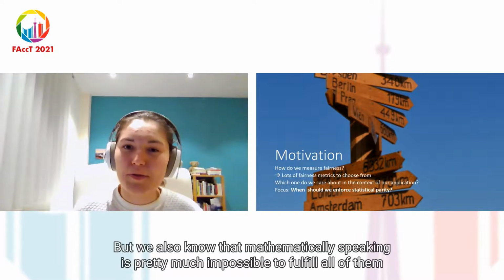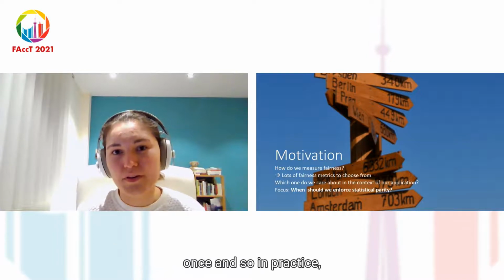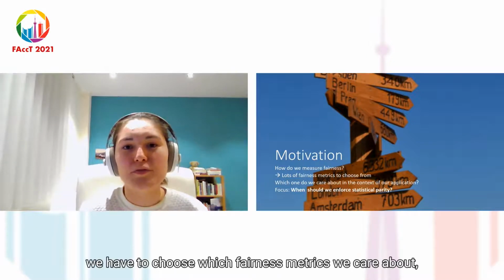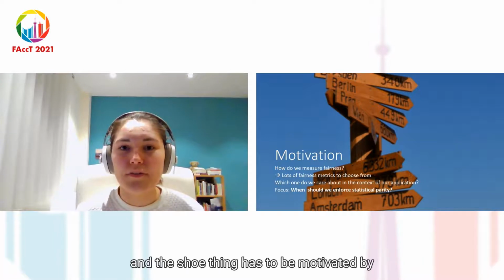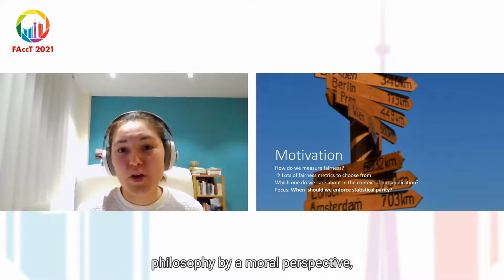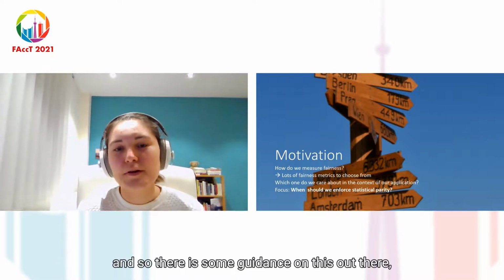But we also know that mathematically speaking, it's pretty much impossible to fulfill all of them at once. And so in practice, we have to choose which fairness metrics we care about. And this choosing has to be motivated by philosophy, by a moral perspective. And so there is some guidance on this out there, but it's still lacking.